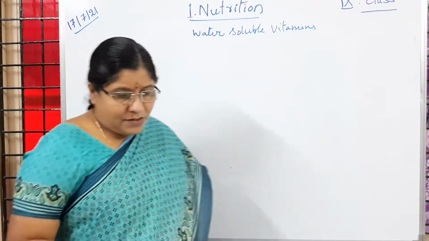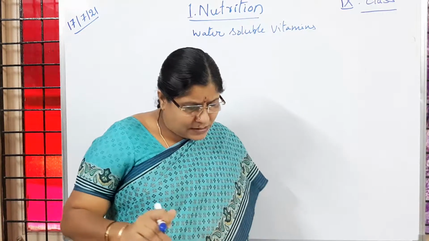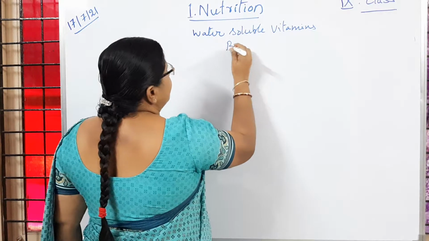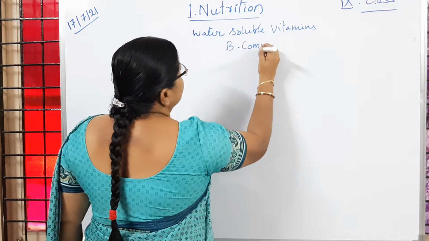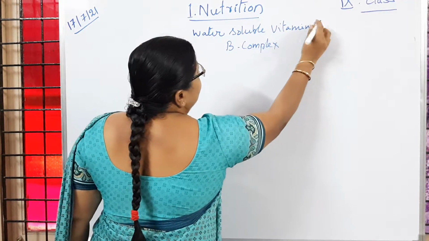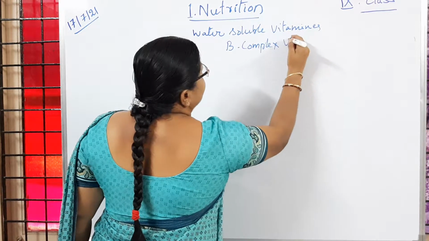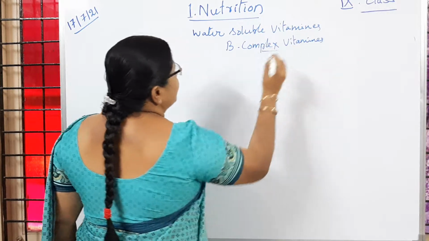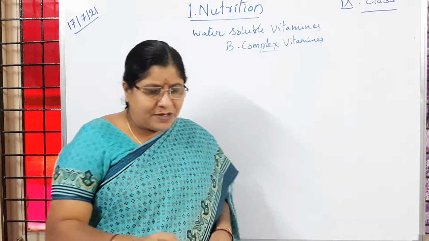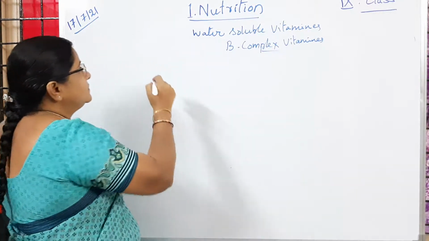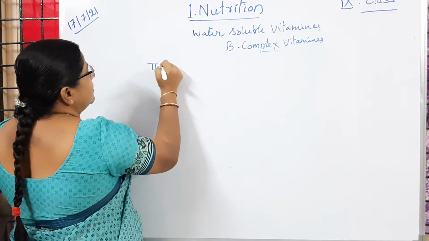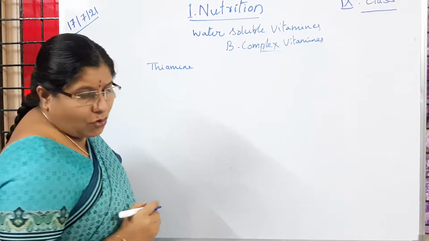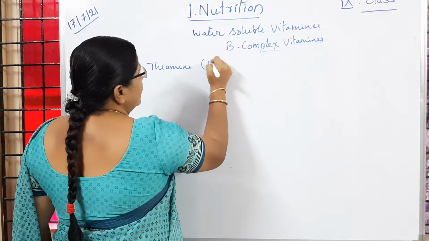Water soluble vitamins we are going to discuss, and in that, first we will learn about B complex vitamins. The first one is thiamine. It is also called B1.